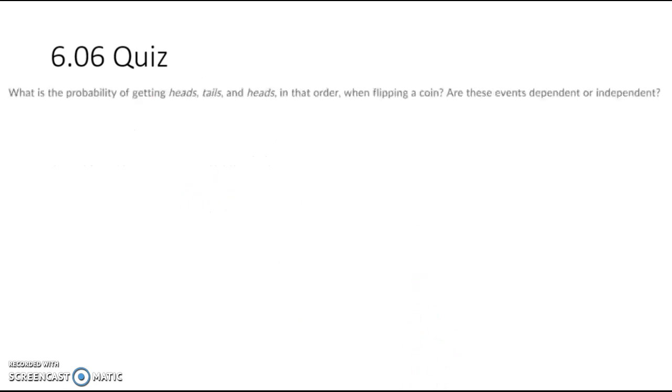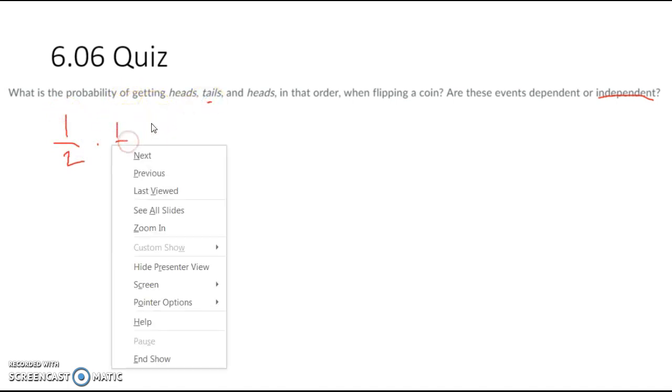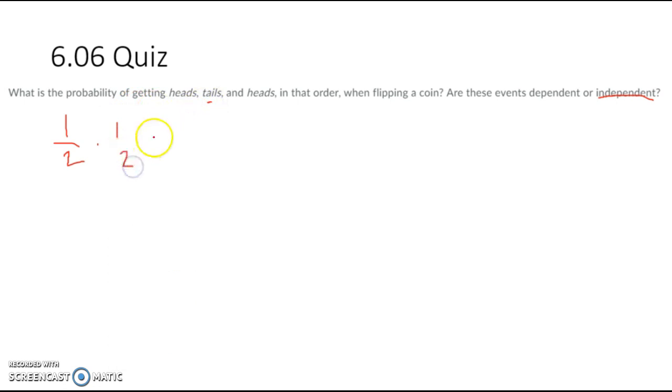And then this last one that we want to look at is: what's the probability of getting heads, tails, heads in that order when flipping a coin? Are these events dependent or independent? Well, we already discussed that flipping a coin is independent because the first flip doesn't change the second flip or the third flip. The probability of getting heads the first time is 1/2, and that does not affect the probability of getting tails on the second flip. That's 1/2 as well. And then the probability of getting heads that third time is still 1/2.